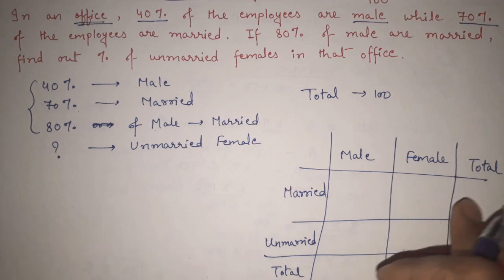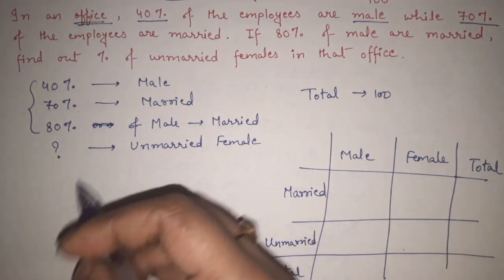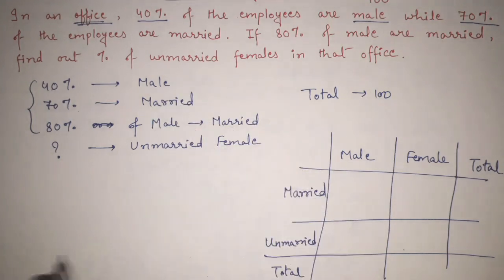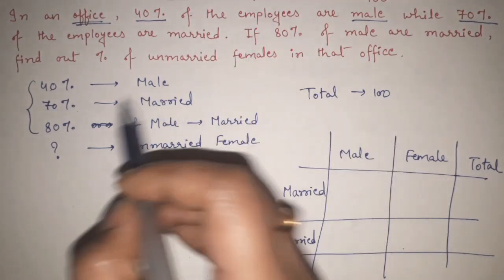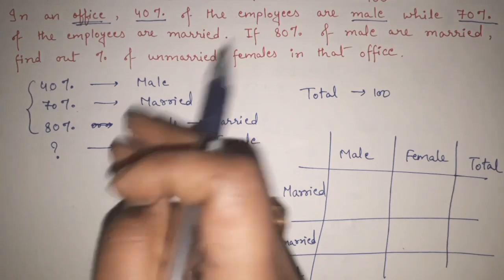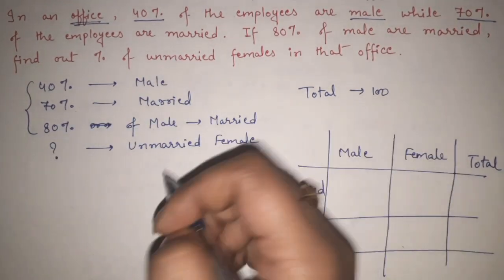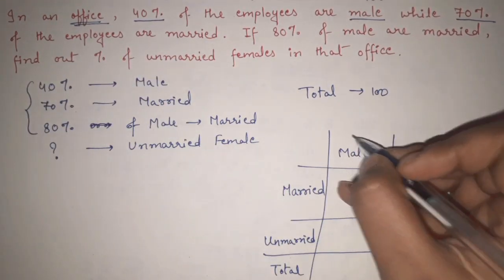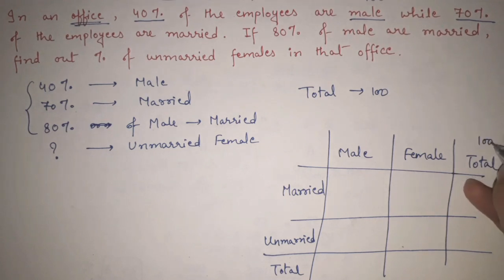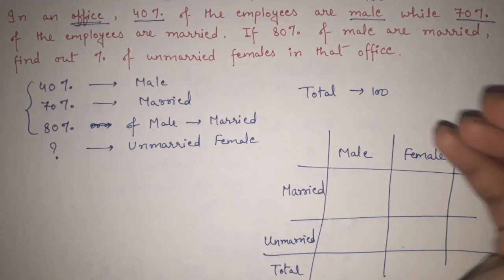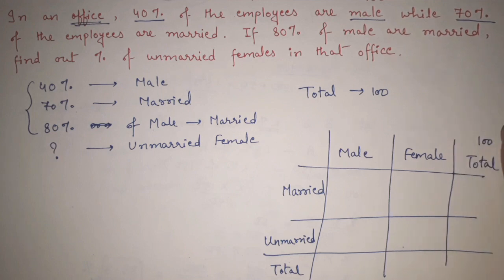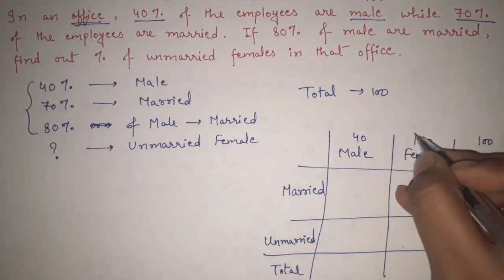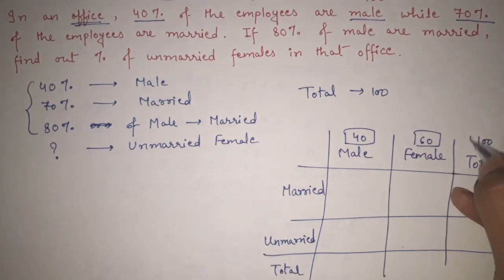So see, let's first write down the criteria that we are having. 40% male are there. Okay, in the very first sentence, they are clearing one thing, that out of total employees, 40% are male. If 40% are male, what about female? The other 60% are female. And out of this 40%, now we don't know anything. So let's just write that total, we know total is always 100. Now out of 100 employees, let's say, because we are talking about percentage, right? Out of 100% employees, 40% employees are male and 60% employees are female. This is one thing that is clear to us.